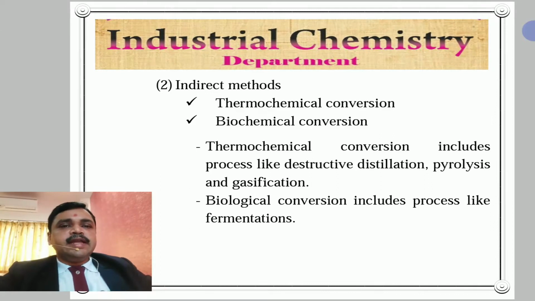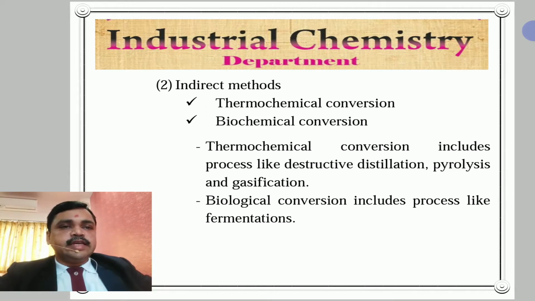Number two, indirect methods. They are subdivided into two methods: number one, thermochemical conversion, and number two, biochemical conversion. First of all, we see thermochemical conversion. Thermochemical conversion includes processes like destructive distillation of wood, coal, etc., pyrolysis and gasification.